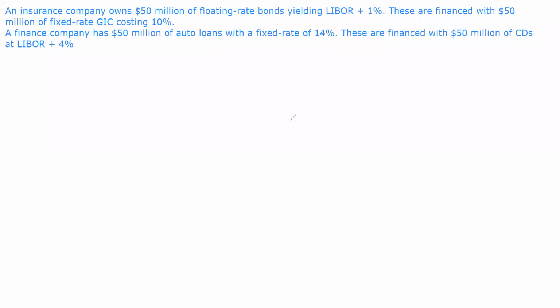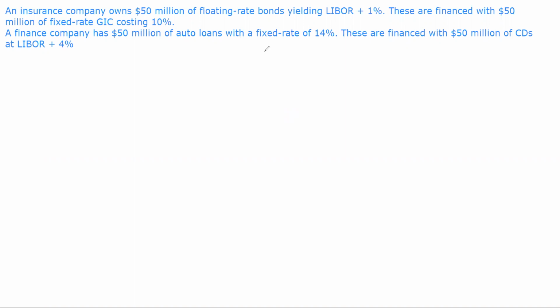All right, so in this video, we are going to do an interest rate swap with no intermediary, meaning that there's no intermediary party that's going to create it. It's just going to be between the two financial institutions.